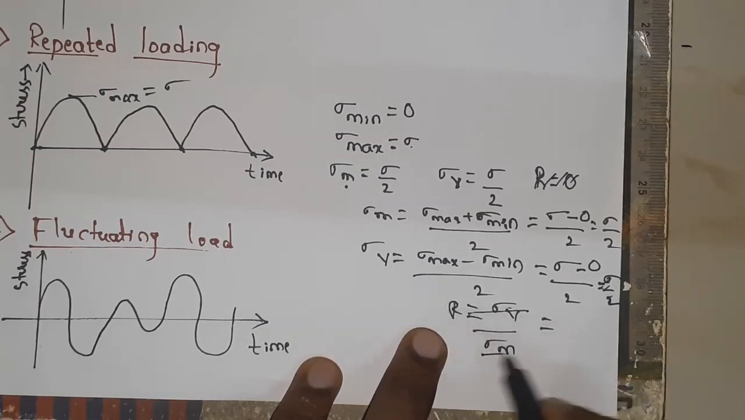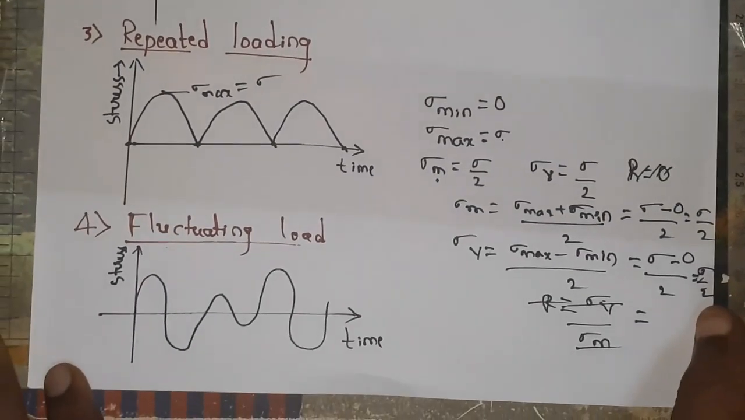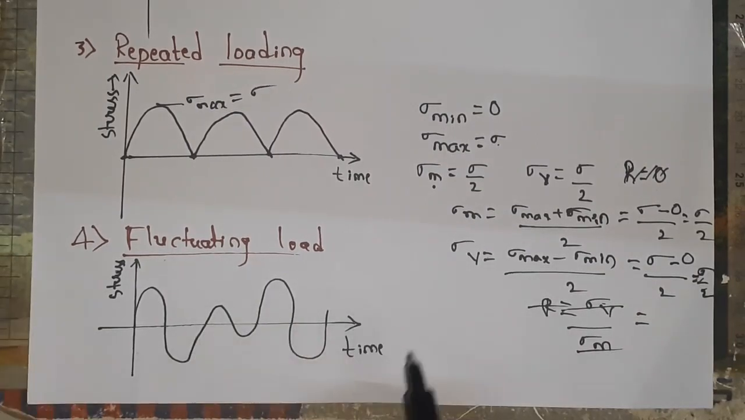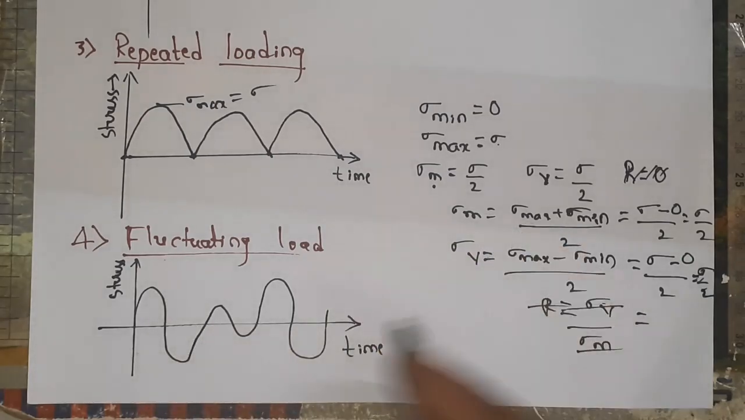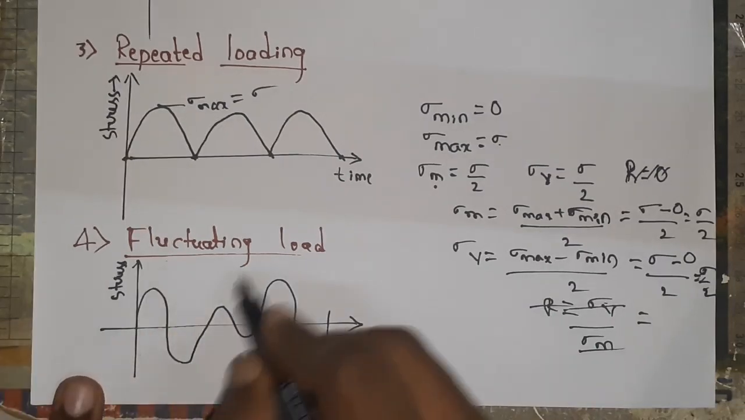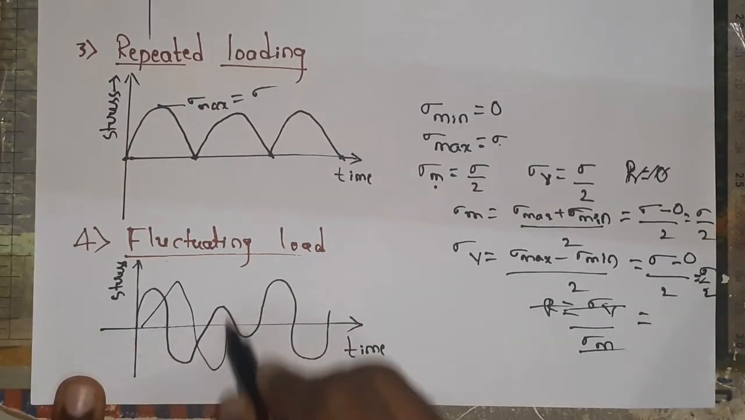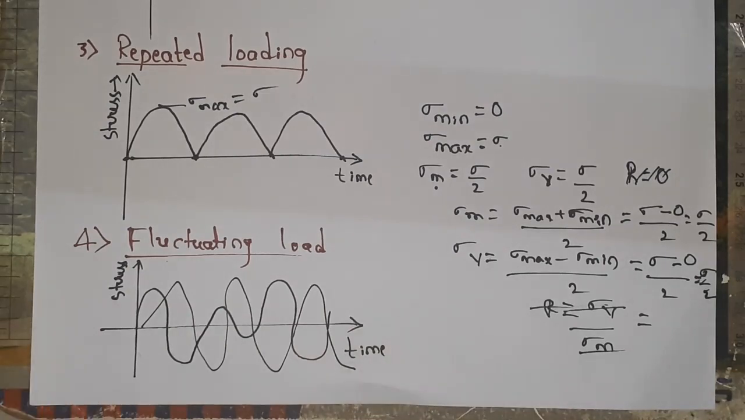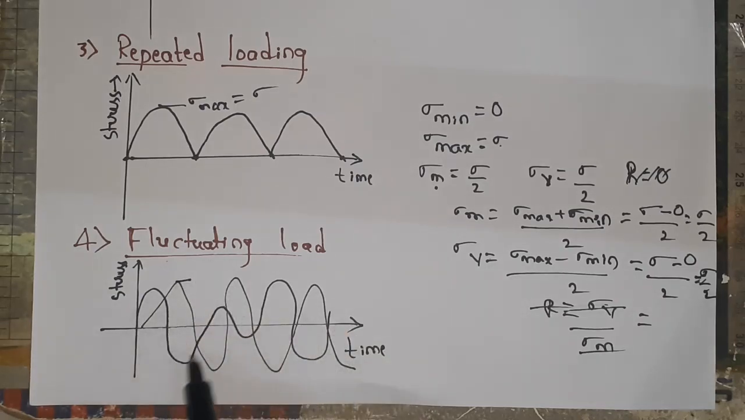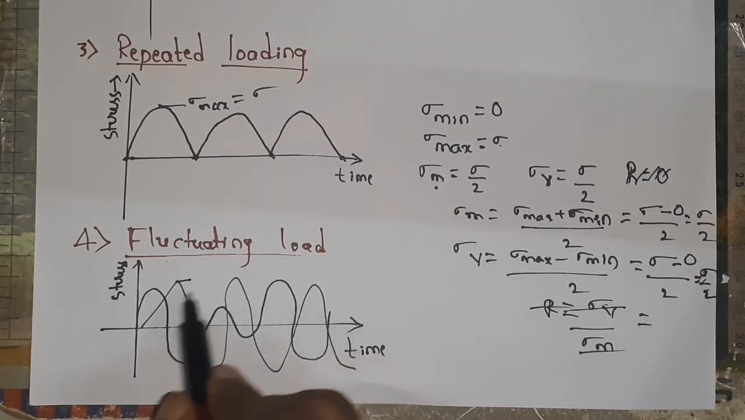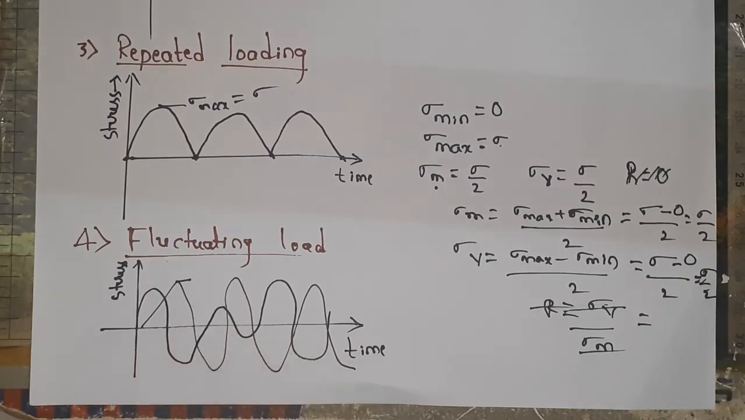We'll see in the next video. What is fluctuating load? In fluctuating load, the component may undergo tension, compression, like this, anything. You can draw like this, or like this, anything. This is what the fluctuating load is. We cannot predict where the sigma max and sigma minimum are. If the graph is given, only then can you calculate sigma max and sigma minimum. Okay, thank you.